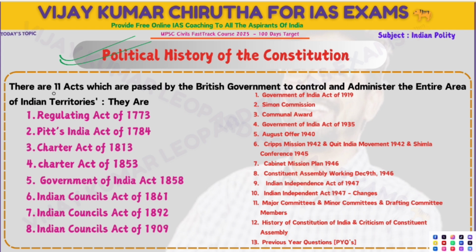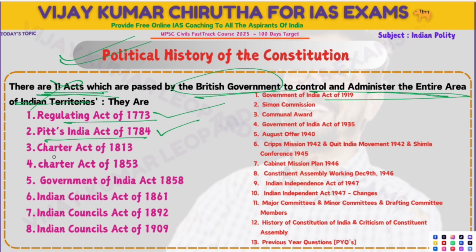So, in the political history of India, we have discussed the acts, right? There are 11 acts which were passed by the government of India and controlled and administered the entire Indian territory. There are many acts, it's not exactly 11. So, see the acts one by one. Regulating Act 1773, Pitt's India Act 1784, Charter Act of 1813, Charter Act of 1853, Government of India Act 1858, Indian Councils Act 1861, Indian Councils Act 1892, Indian Councils Act 1909.